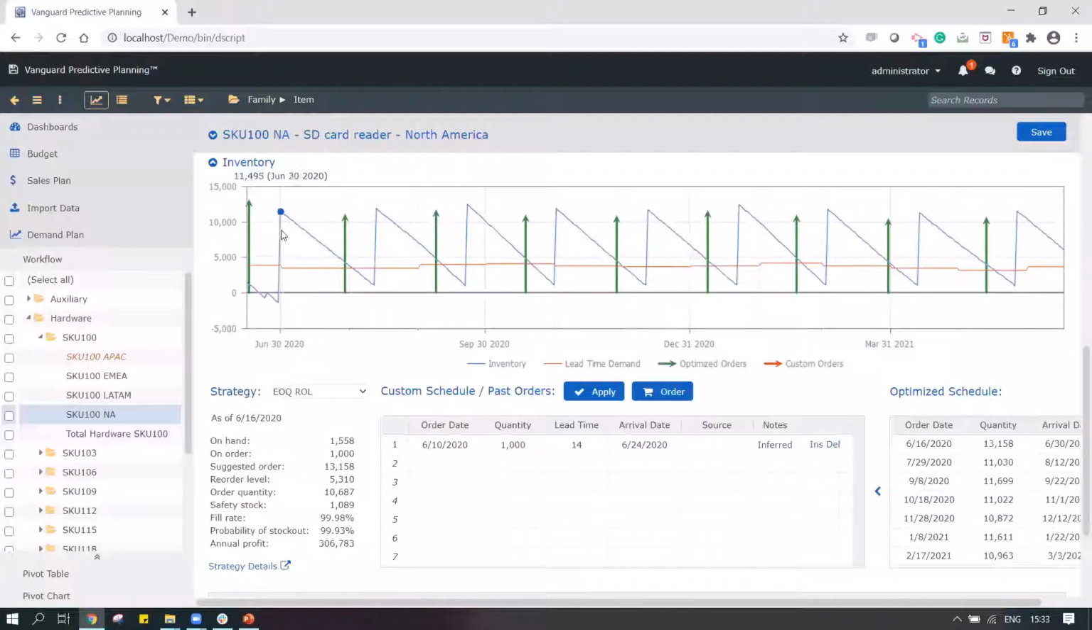And then once it arrives, I see it jump in my inventory, and as time goes on, my inventory starts getting consumed as we move forward in time. So that's how my inventory consumption would be happening for all the various locations. It's determining my optimized order schedule automatically. I do not really have to make any changes. The system is doing that automatically in the backend for me.